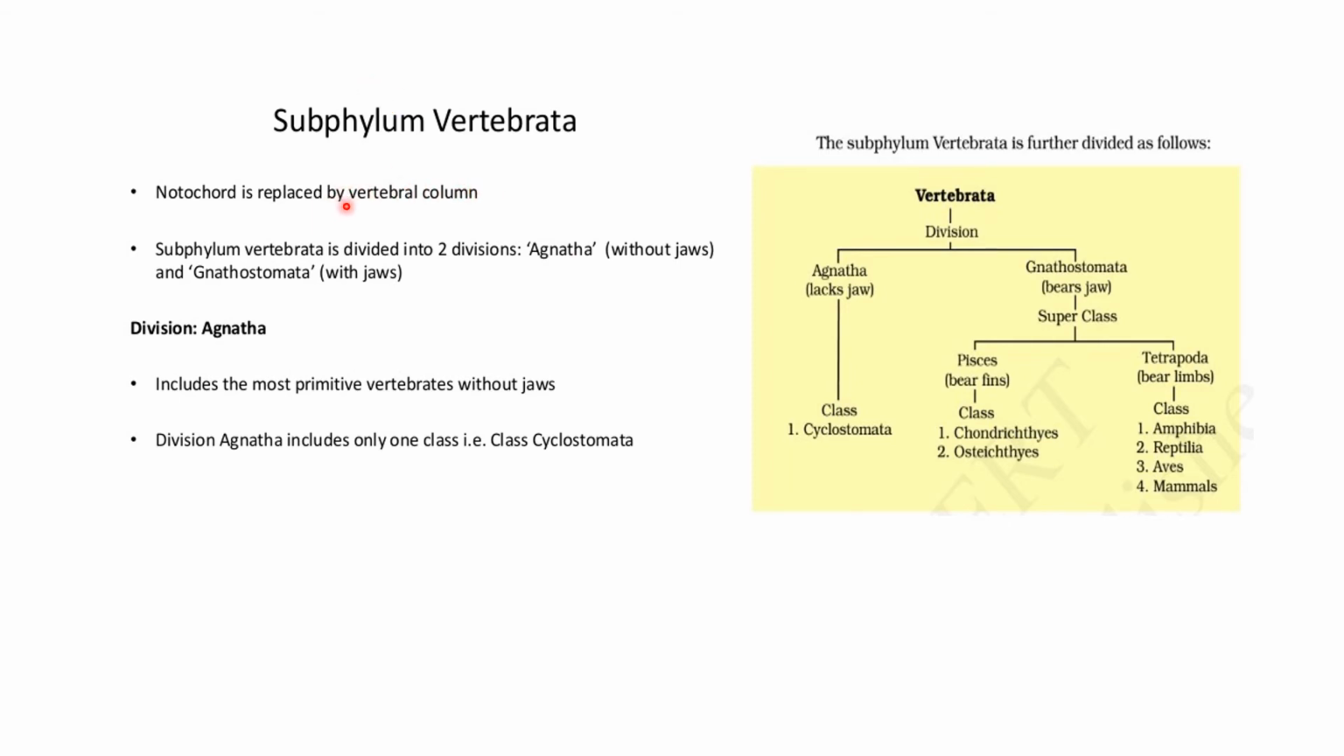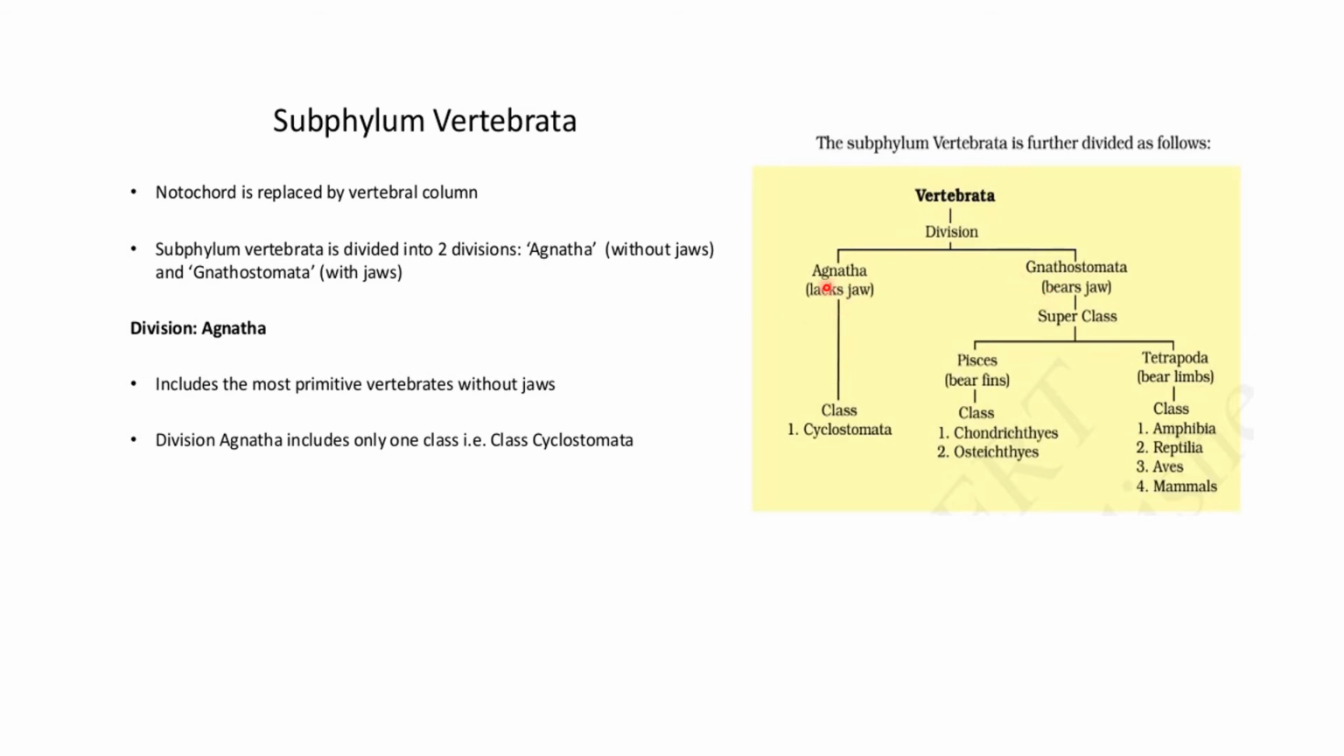Now moving on to the subphylum, which is vertebrata. So the notochord is replaced by vertebral column. Subphylum vertebrata is divided into two divisions, that is Agnatha, which means without jaw, and the second one is Gnathostomata, which is with jaw. So this is Agnatha and this is Gnatha, which is jaw.